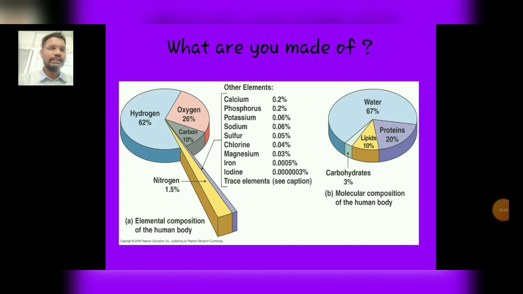Then coming to the second part, which is known as the molecular composition of the human body, as these are the complex molecules which are present in the human body. In the human body there is 67% water, and protein constitutes about 20% of the whole body composition, and lipids constitute about 10%, while the rest is made up by carbohydrates with 3% of the composition.